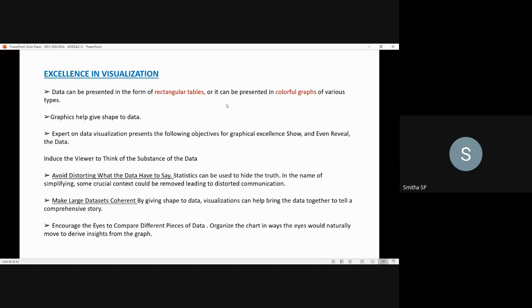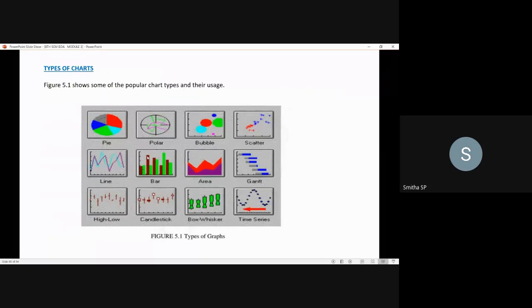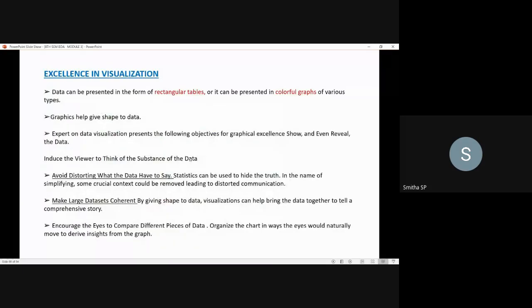Okay, so they should be able to derive the insights from the graphs. In such a way you have to present the data. So that's about excellence in visualization. What these points inform you is that the data can be represented in rectangular tables or you can represent it in a graphical manner.